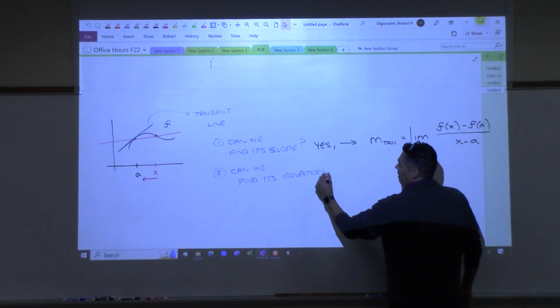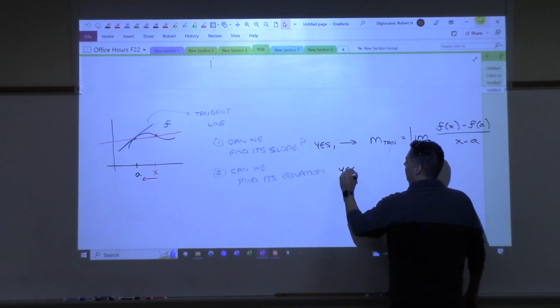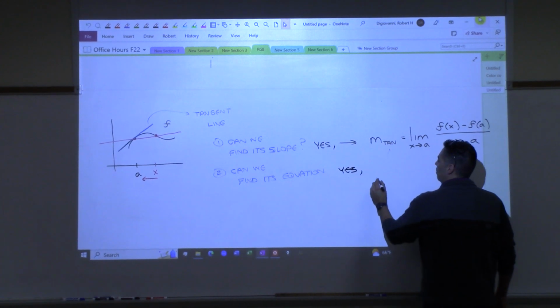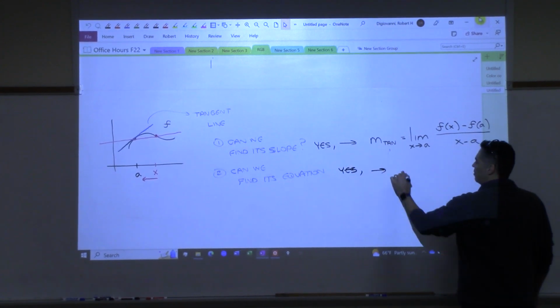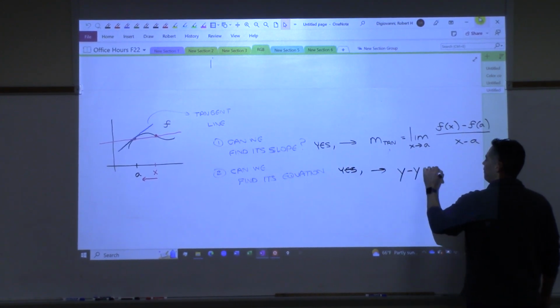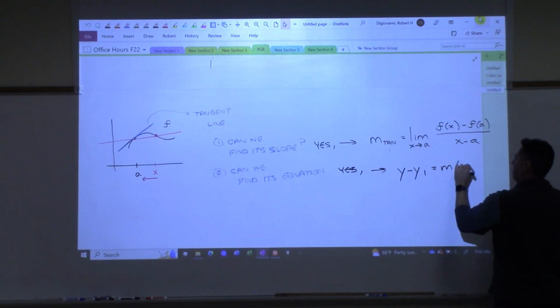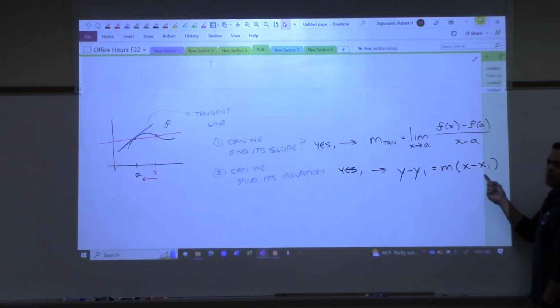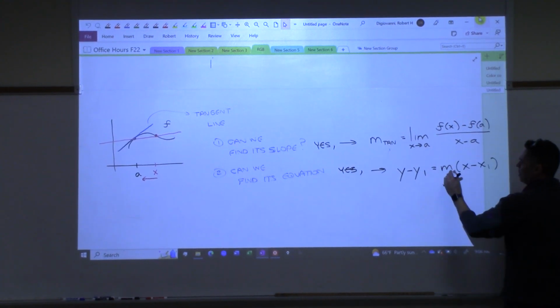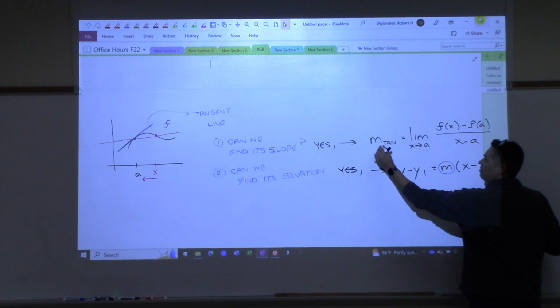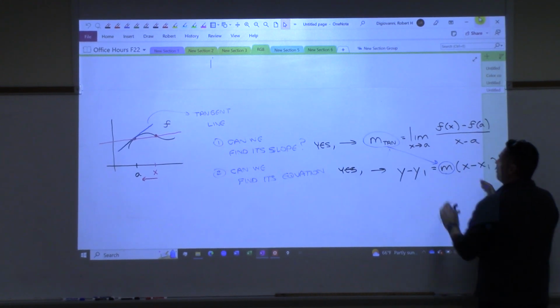And then, can we find its equation? Yes. How do we do that? Well, what we do is we use the point slope formula for a line. We use this formula from college algebra. And the big key is that instead of using just some arbitrary m, we actually use this answer we get from that limit.